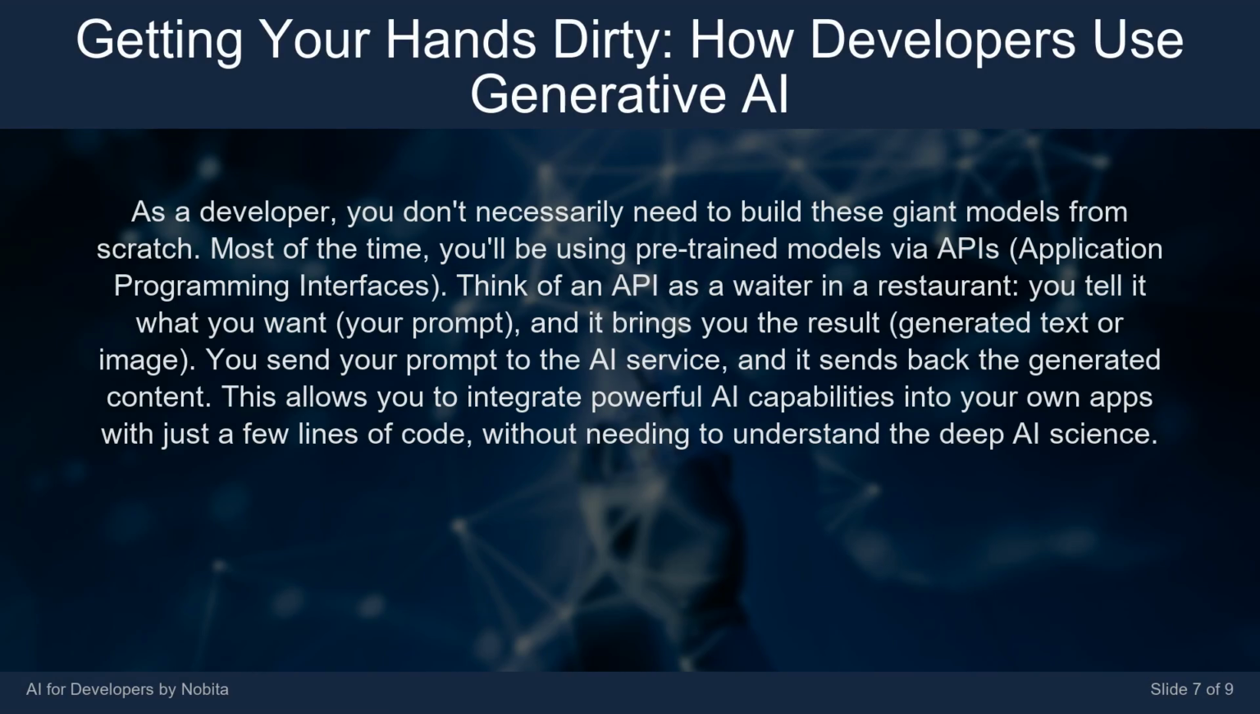As a developer, you don't necessarily need to build these giant models from scratch. Most of the time, you'll be using pre-trained models via APIs, application programming interfaces. Think of an API as a waiter in a restaurant. You tell it what you want, your prompt, and it brings you the result: generated text or image. You send your prompt to the AI service, and it sends back the generated content. This allows you to integrate powerful AI capabilities into your own apps with just a few lines of code, without needing to understand the deep AI science.